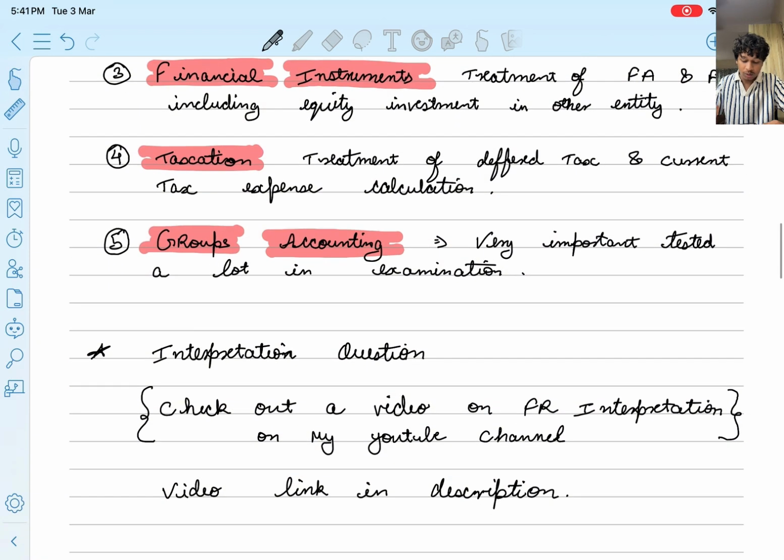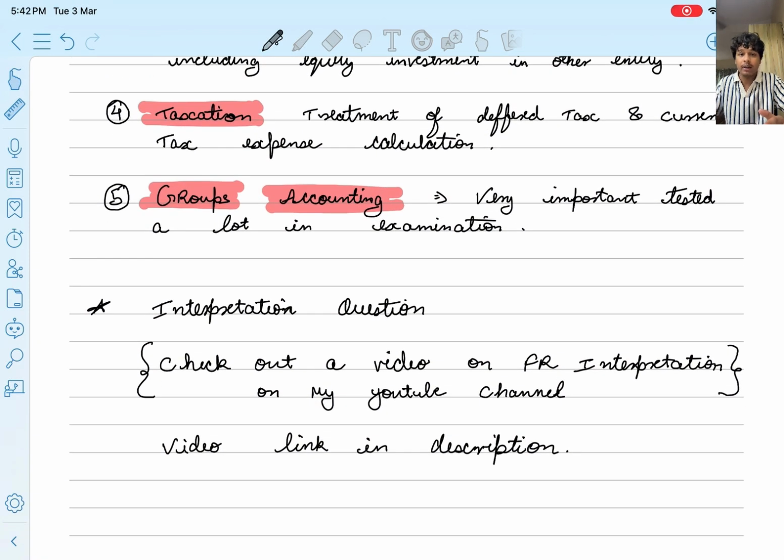Group accounting is one of the concepts which you might not have studied in much detail in your previous studies, but it is very important for FR. A lot of MCQs and section C questions can come, and you should know the treatment of everything like unrealized profit and transfer of non-current assets from parent to subsidiary or subsidiary to parent.